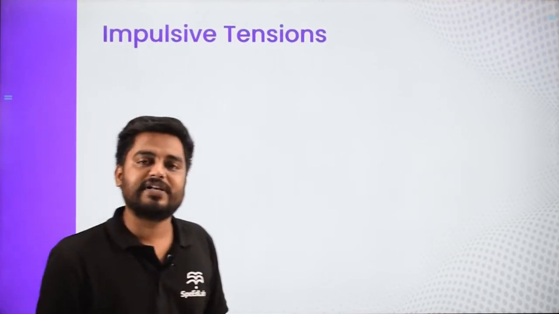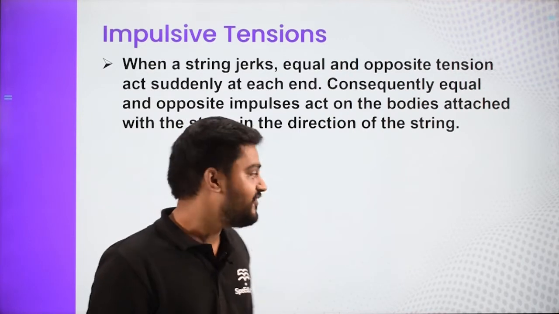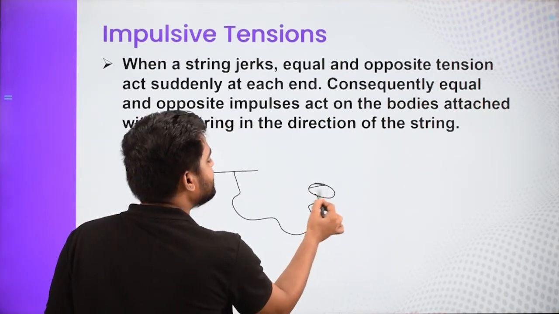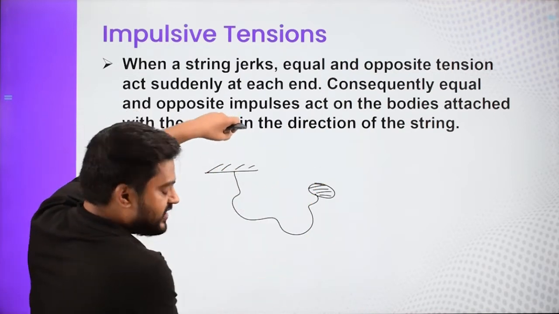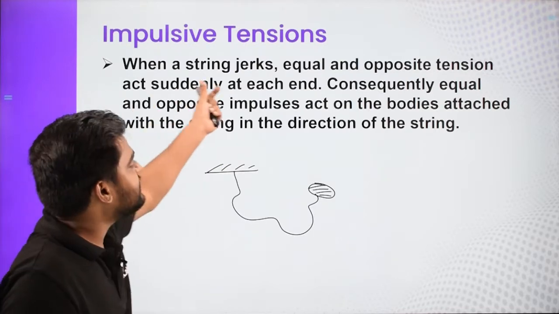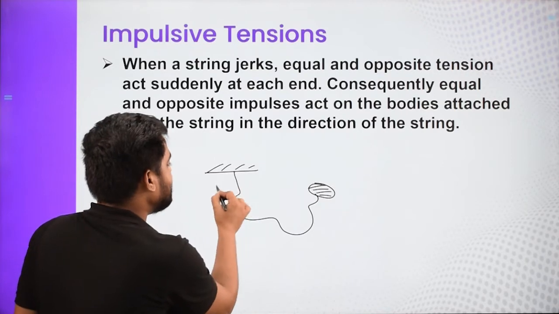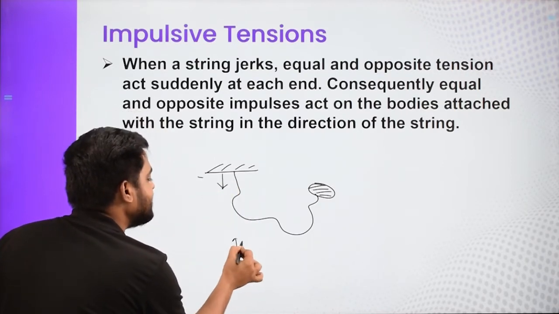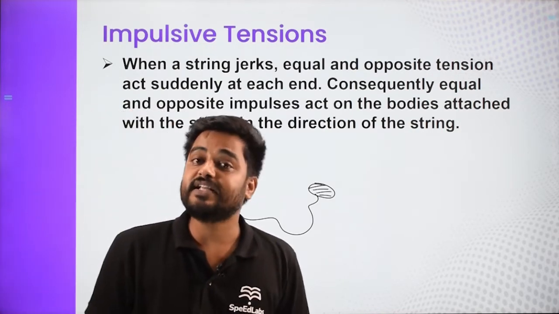Now next is impulsive tension. When a string jerks, so basically if there is a string which is loose, I have an object over here and I release this, what happens? This object will come all the way up to here and suddenly it will experience a jerk. So when a string experiences a jerk, there is equal and opposite tension. A tension will suddenly act over here, and on this ball also suddenly a tension will act. So these tension forces are basically impulsive in nature.